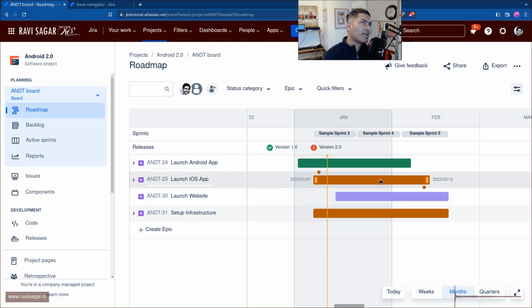But if you're doing some reporting at the epic level, then you have to basically just rely on one field in the sprint. And EasyBI can do it. You can build one EasyBI report where, at the epic level, you can show all the sprints under which that particular epic will be delivered. And you can also pick up the earliest start date of all those sprints and the last end date of all those sprints. So EasyBI can do it, and I think I've shown how to do it.